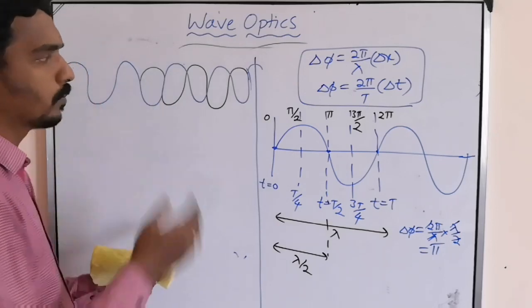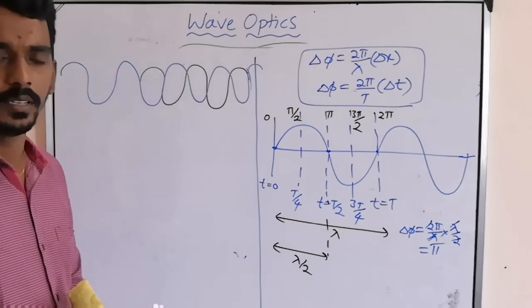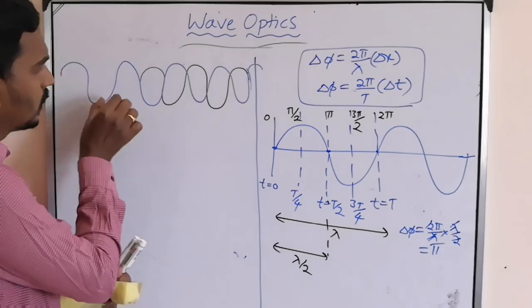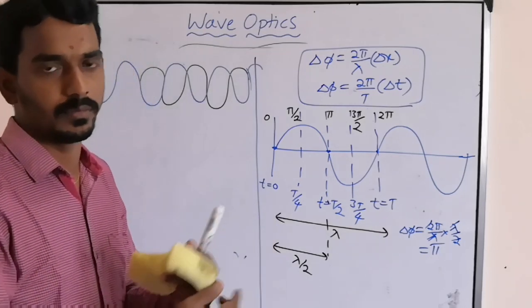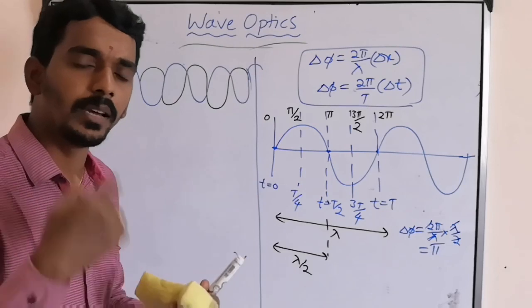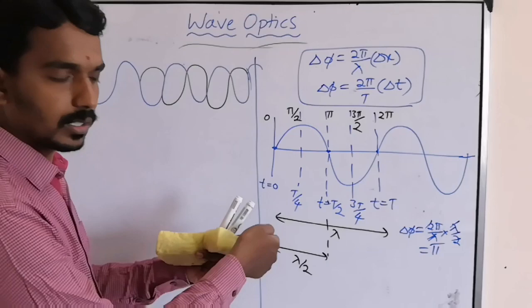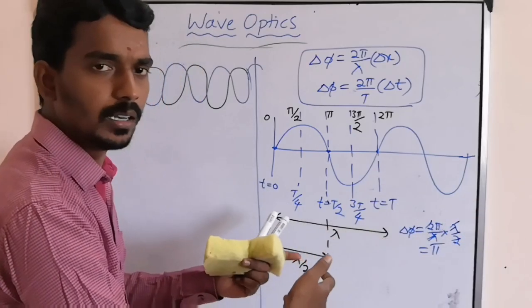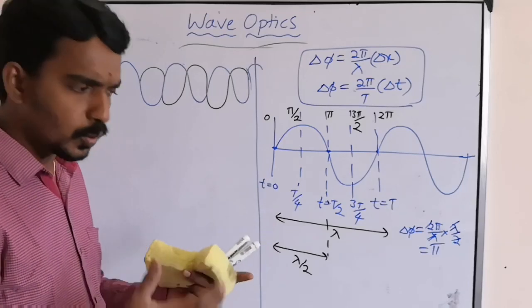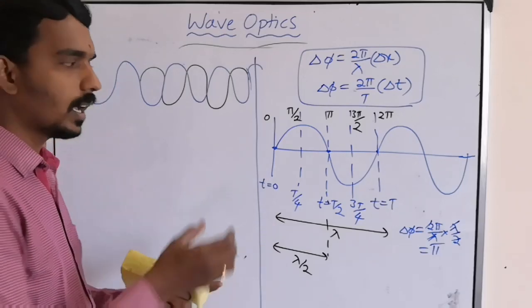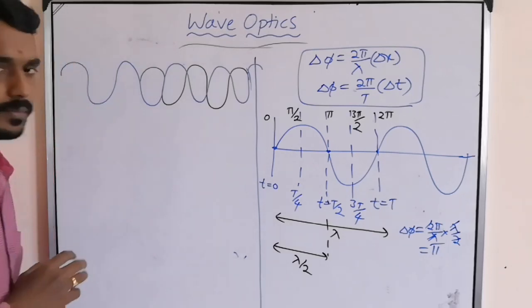That is called superimposition or superposition of waves. Then these two waves mix each other and they behave like one single wave. Like one torchlight you focus, another light you focus, both will mix and the brightness will increase. So superposition happens.